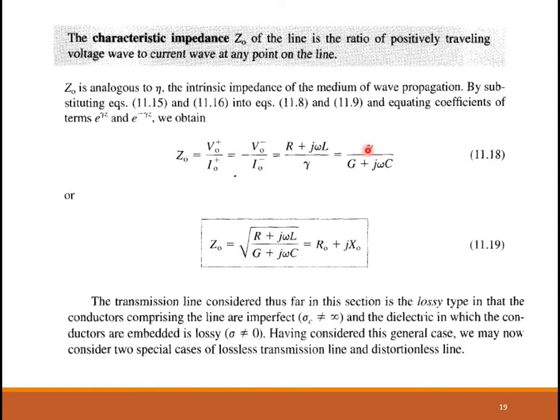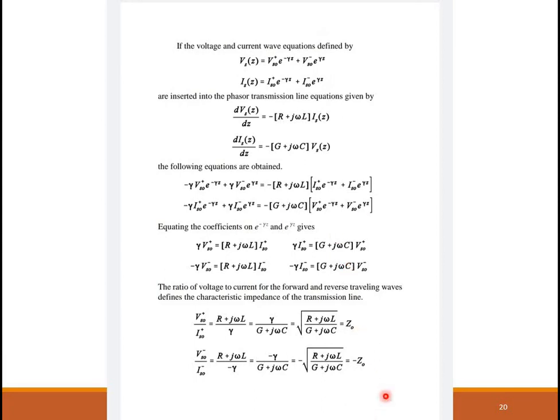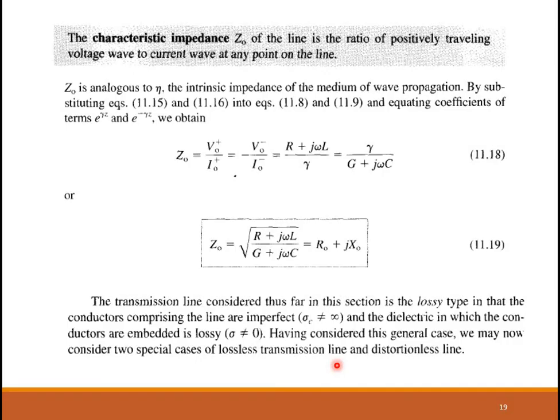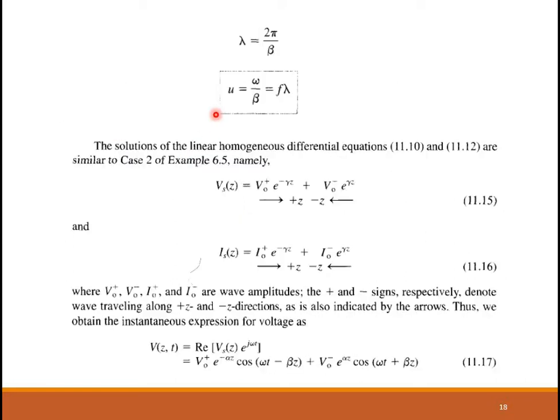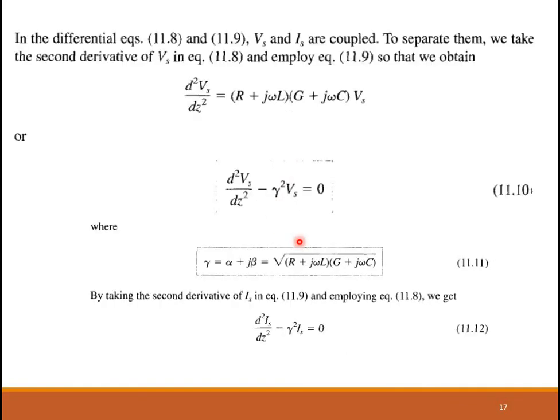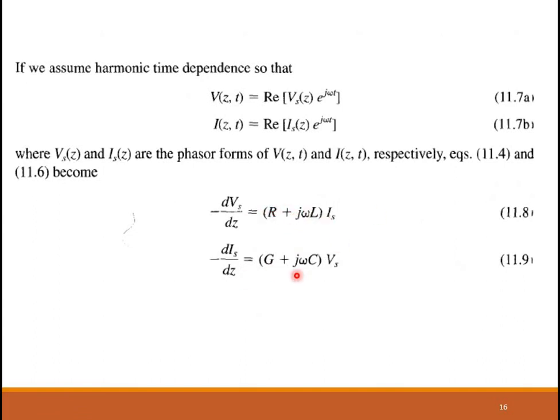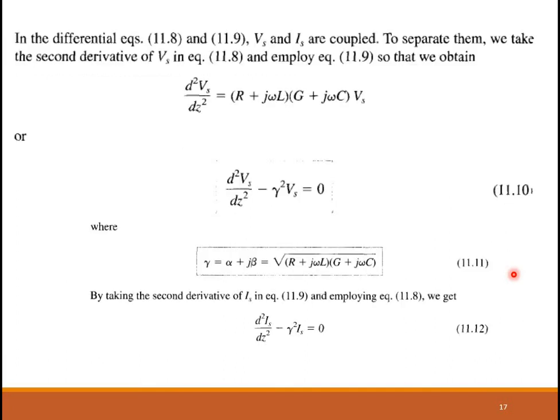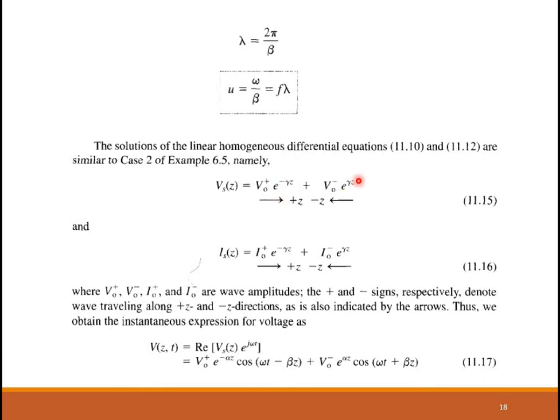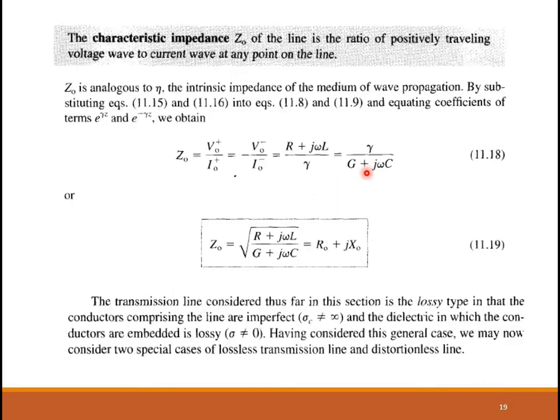Now see how you get this equation. I have explained this very clearly here. You go through it on your own, it's very self-explanatory. What we're doing is taking 11.15 and 11.16, these two expressions, and substituting them into 11.8 and 11.9. When you equate the coefficients of e raised to minus gamma z and e raised to gamma z, you will get this.